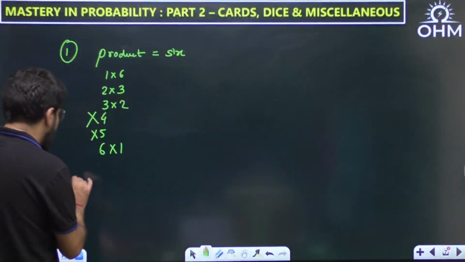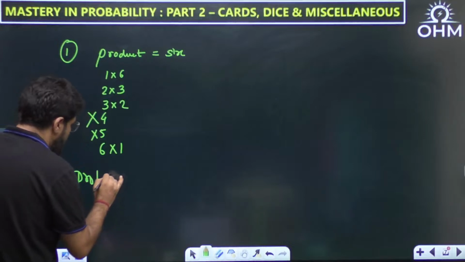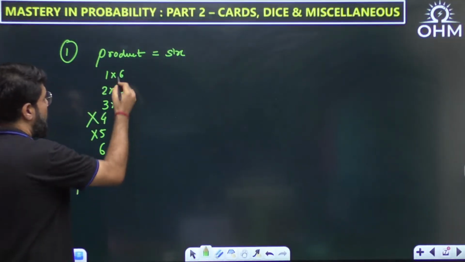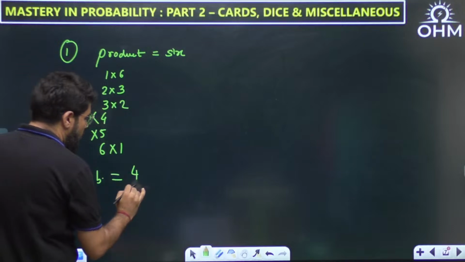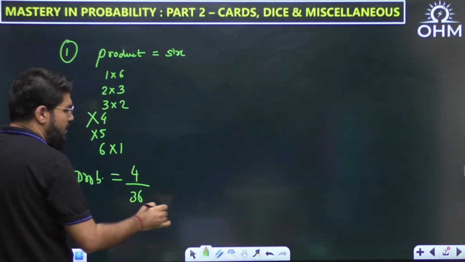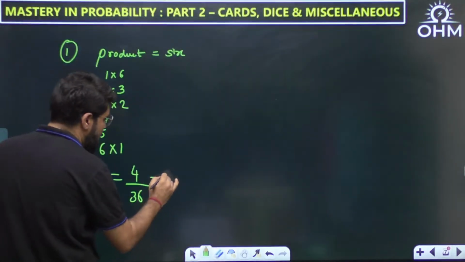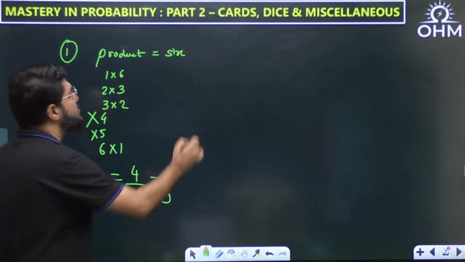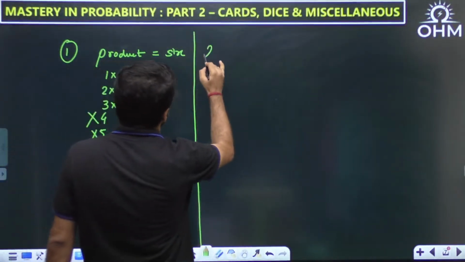So what is the probability? How many favorable outcomes? Total 4 favorable outcomes. Favorable by total. How many total outcomes? 36. So the first answer is 1 by 9. Very simple one.